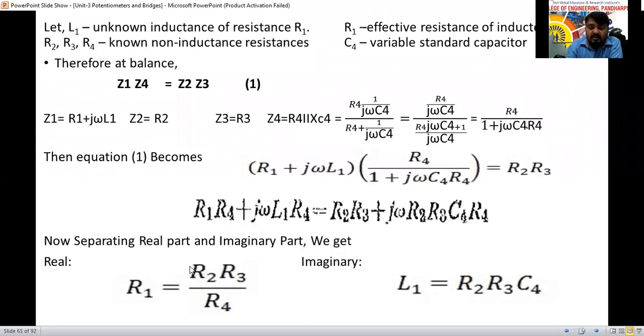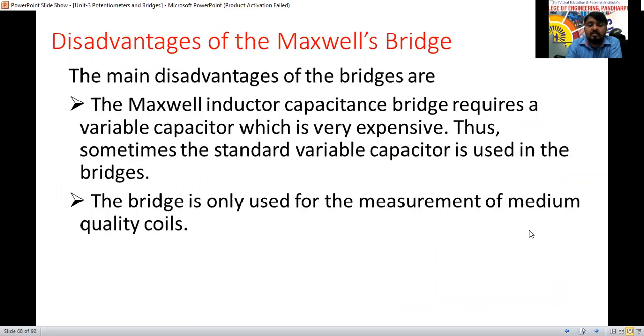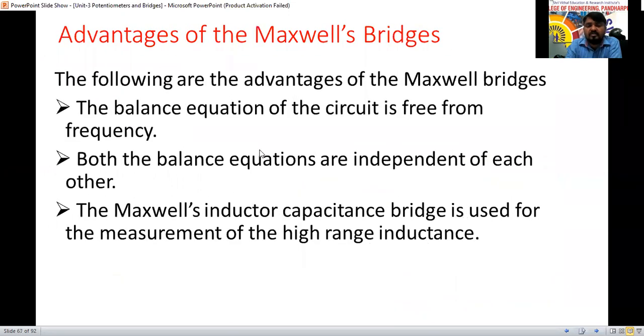See here, is there any L1 term here? No. Is there any R1 term here? No. In the L1 equation, there is no R1 term. In the R1 equation, there is no L1 term. So both are independent of each other. We can call that one.